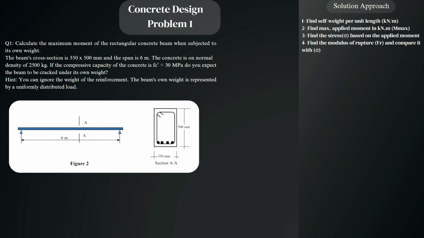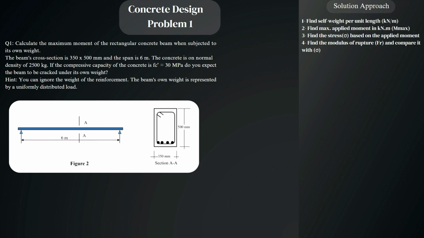Now, how can we solve these kinds of questions? Let's take a look at the solution approach. Number 1, we find the self-weight per unit length. Number 2, we find the maximum applied moment. Number 3, we find the stress based on the applied moment. And finally, we find the modulus of rupture and compare it with the stress.